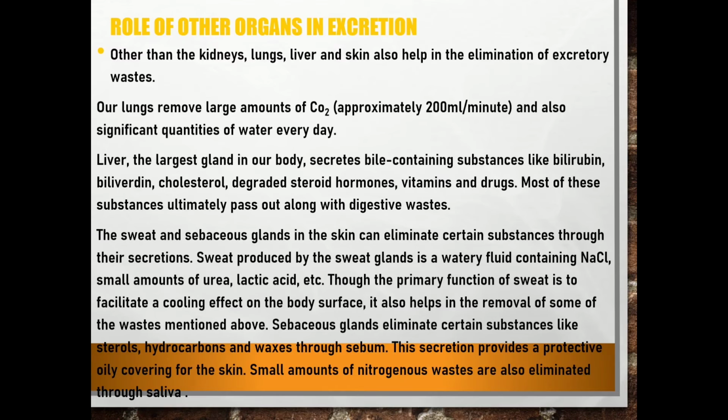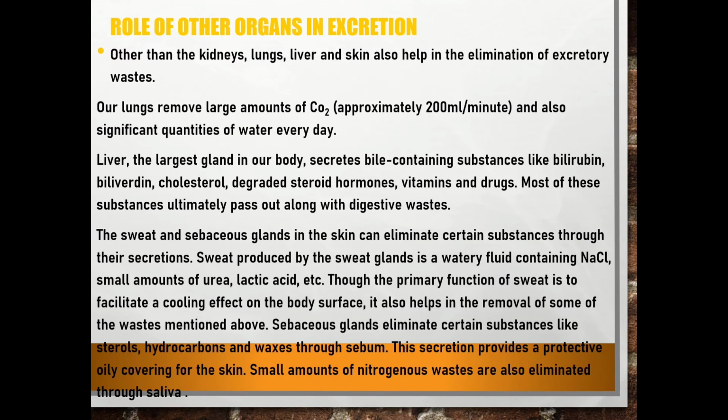Then second is the liver. The liver secretes bile that contains substances like bilirubin, biliverdin, cholesterol, degraded steroid hormones, vitamins and drugs. Most of these substances are eliminated along with digestive waste.